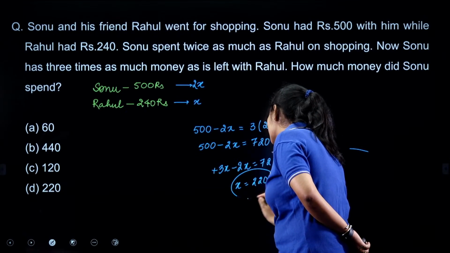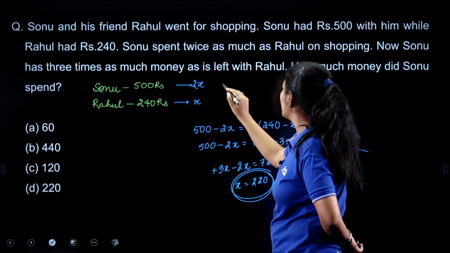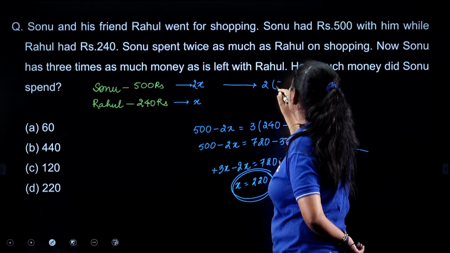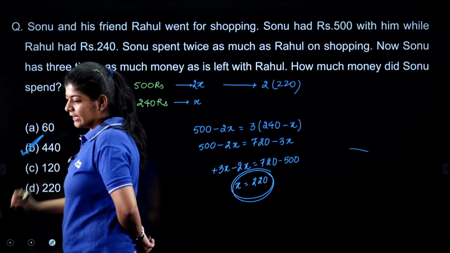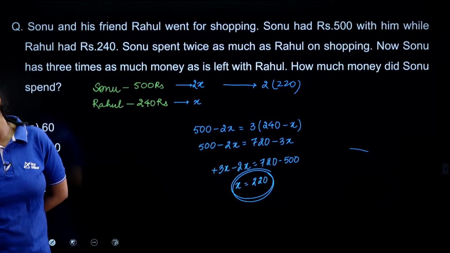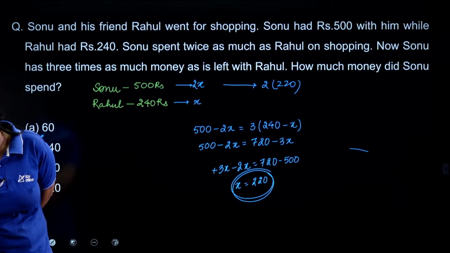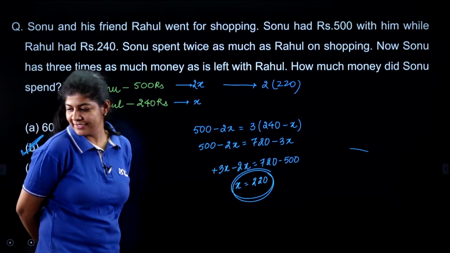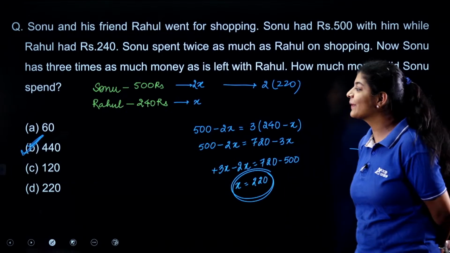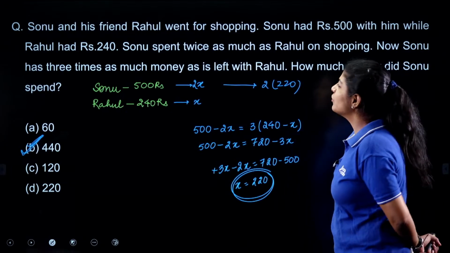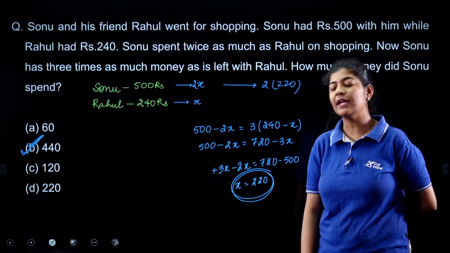Now the question is asking how much was spent by Sonu, not by Rahul. So the amount is 2 into 220, and the correct answer is option B. Very good, Alamish, Ganesh, Bhavan. Radhe and Rockstar, both of you change your answer; the correct answer is option B. We need to focus on what the question is asking, and answer accordingly.